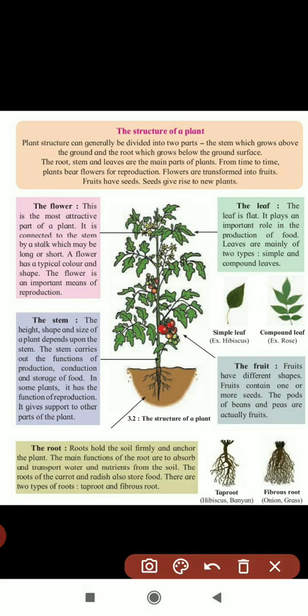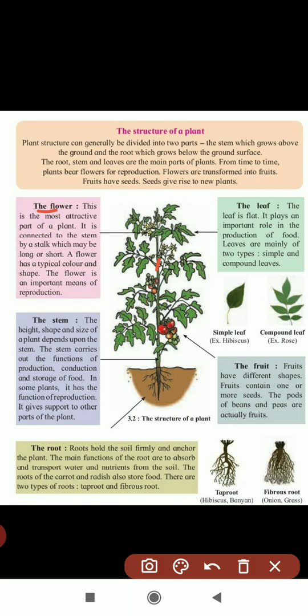Next part is the flower. This is the most attractive part of the plant, because from flowers you can get different colors and they attract us. So many different varieties of plant flowers are there. It is connected to the stem by a small stalk. Some plants have a short stalk and some have a long one. A flower has a typical color and shape. Now only I told you that if you take rose, there are so many different shades of colors in the rose.